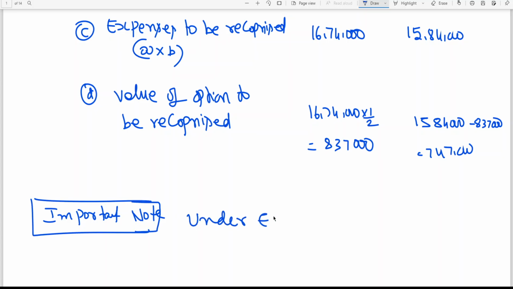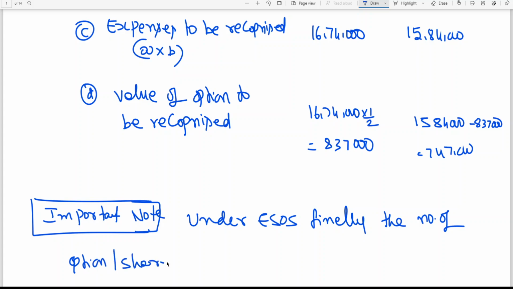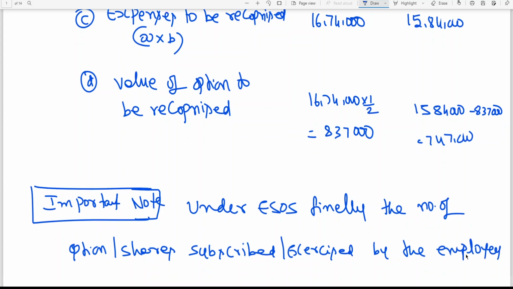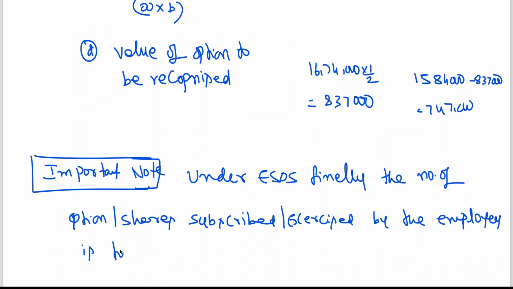Under the employee stock option scheme, finally the number of options or shares subscribed or exercised by the employees is to be treated as an expense.